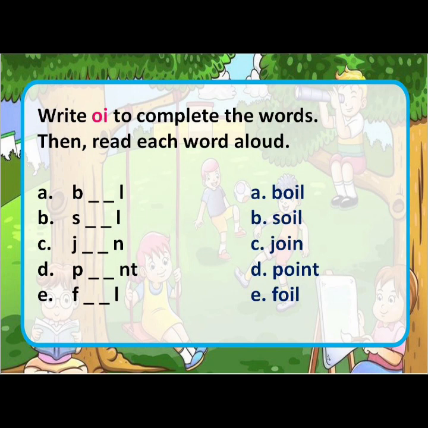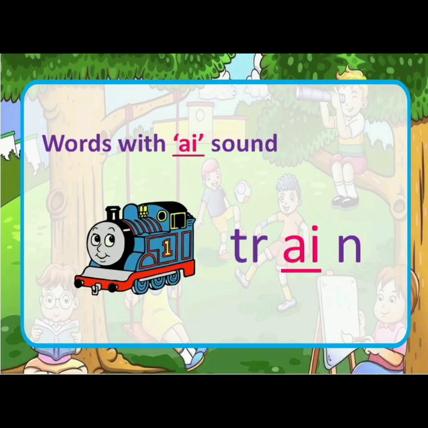The spelling is B-O-I-L, boil. Next word, soil. S-O-I-L, soil. Next, join. J-O-I-N, join. And point. P-O-I-N-T, point. And the last word is foil. F-O-I-L, foil. Isn't it easy? That's great. Now we will look at some words with a sound.